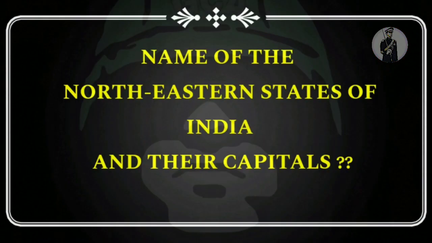The first question is name the northeastern states of India along with their capital, and this question is asked in SSB many times, and there is a high probability that this question can be asked to you also. So the question can be asked directly. For example, the interviewing officer might ask you what is the capital of Tripura and what are the seven sister states and which state is not included in the seven sister states.